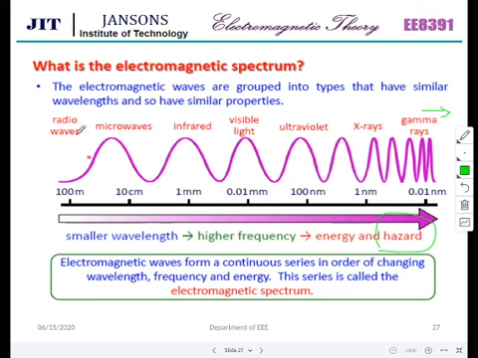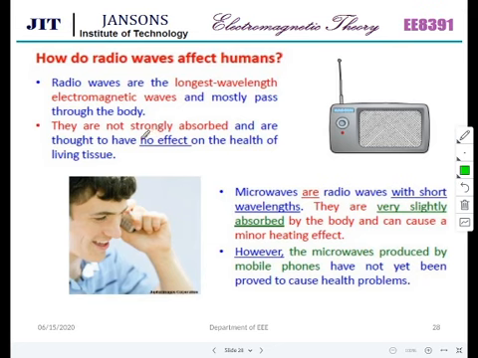Radio waves are the longest wavelength, so they will not have any effect. They mostly pass through the body. They are the longest wavelength of electromagnetic waves and are not strongly absorbed, so they pass through the body, but the body will not absorb them, and they are thought to have no effect on the health of living tissue.